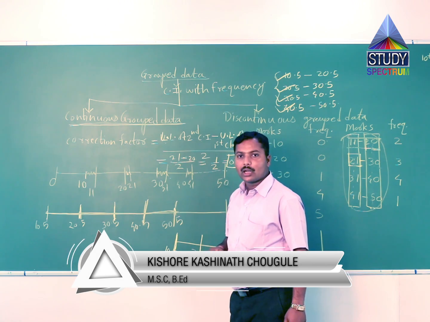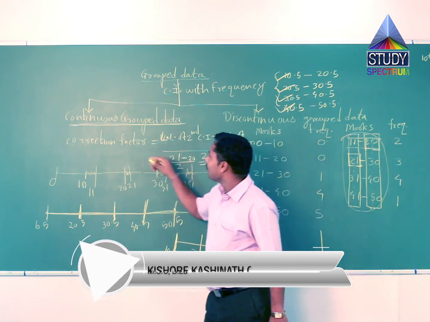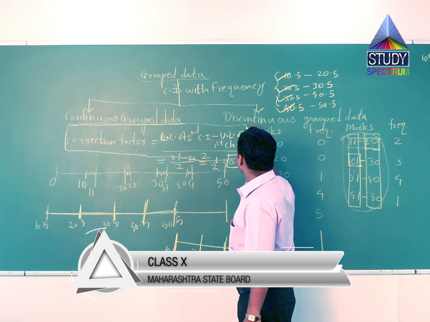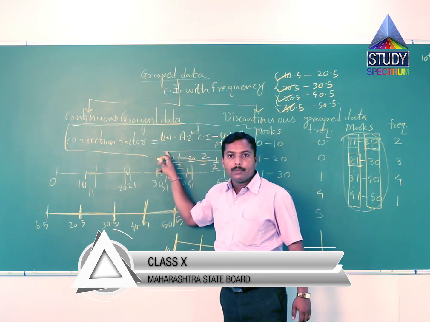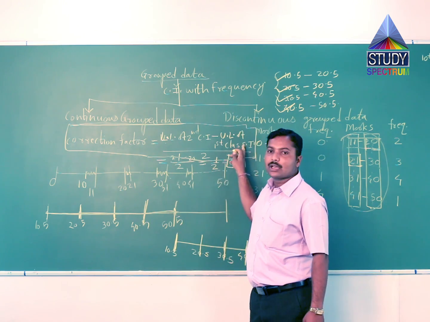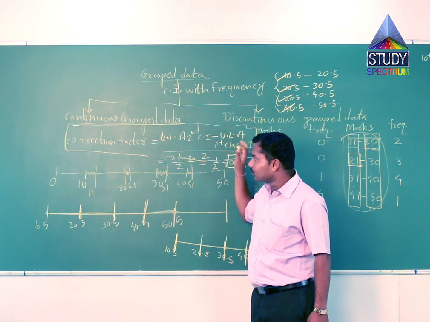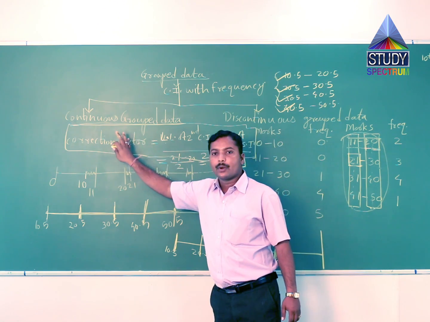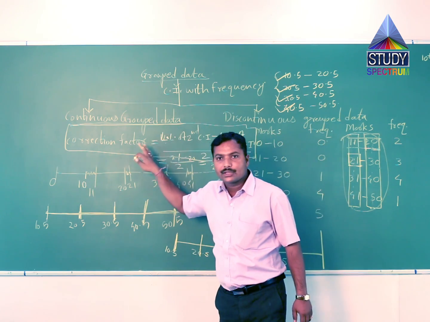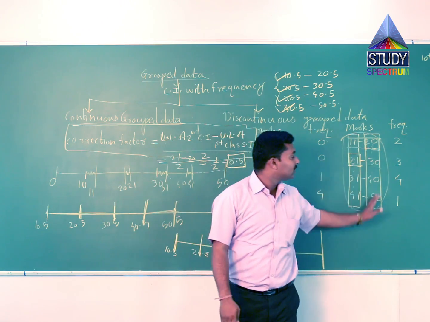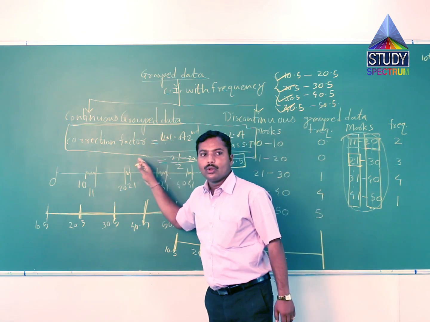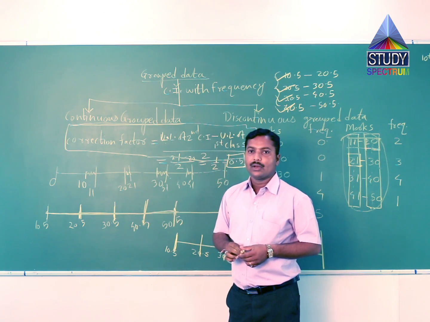So remember this formula: correction factor equals lower limit of the second class interval minus upper limit of the first class interval, upon 2. By using this formula, we subtract the correction factor from the lower limits and add it to the upper limits. We make all discontinuous class intervals into continuous class intervals.